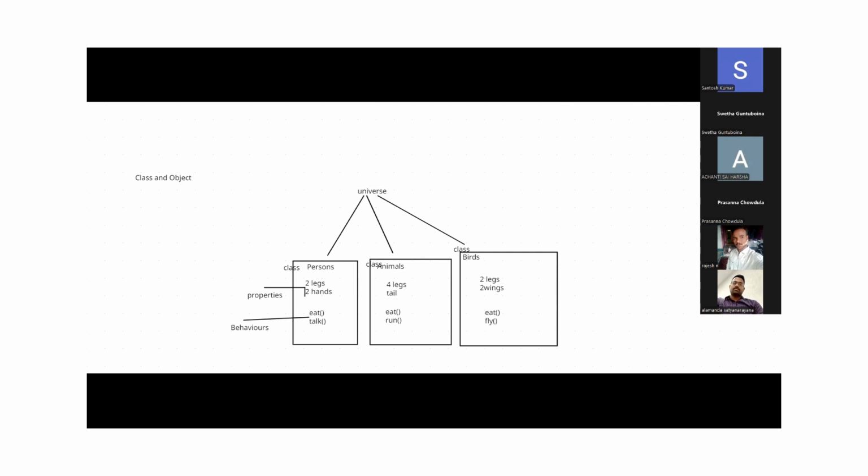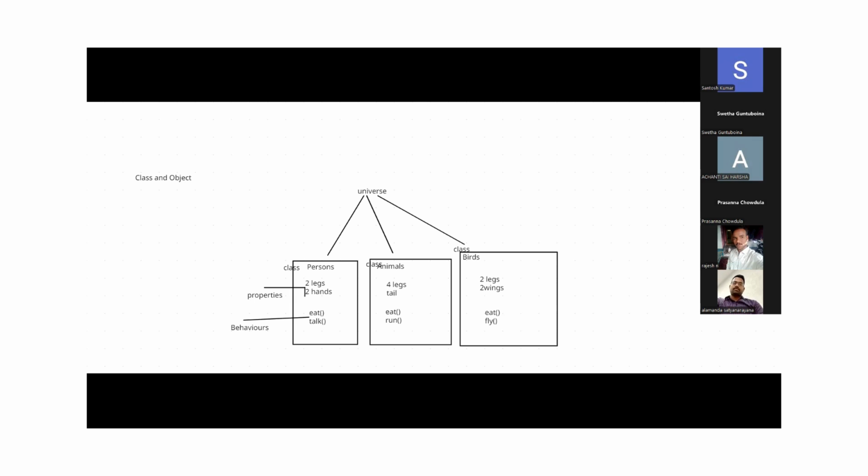Before manufacturing the bike, we have some design document. In the design document, this is the bike design. In this bike, these are the properties we should have, and these are the actions we need to perform. Where we define all these things, that document is called what?